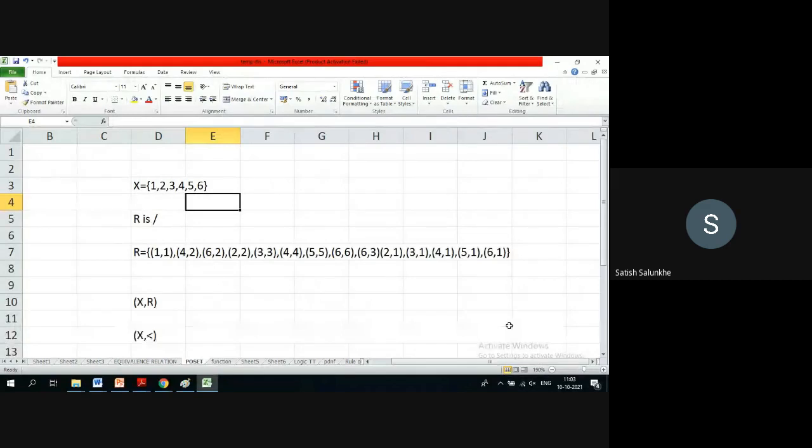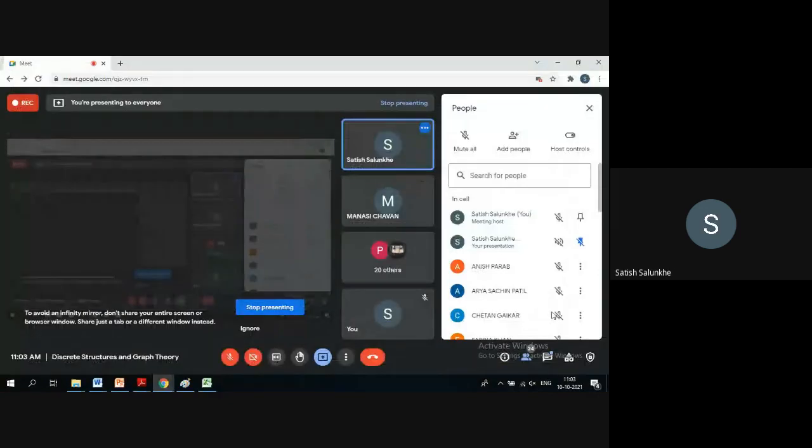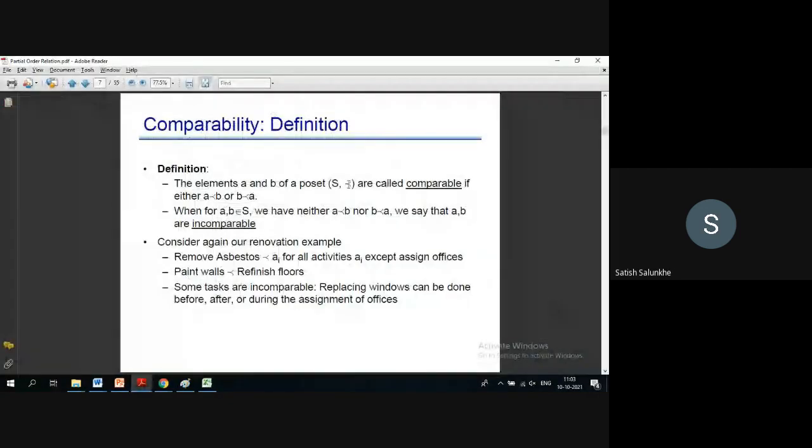Yeah, Mansi, one is comparable with whom? One, one. I am precisely asking, one is comparable with whom? One is comparable with one. One is comparable with two. Yes or no? So your voice, Mansi, is cutting. I will repeat. It's not clear. Mansi, you will let me know whether you have understood this. So your voice is cutting. It's not clear.